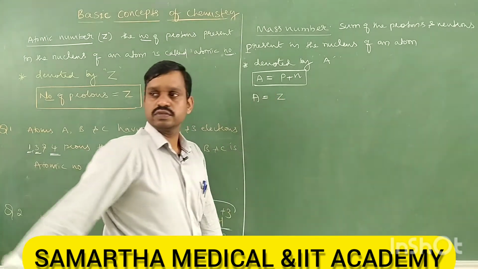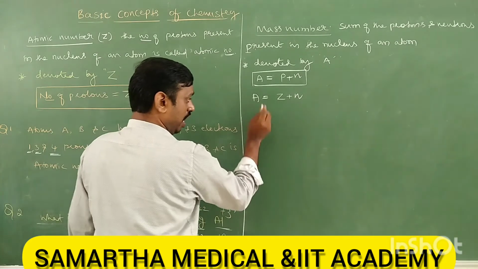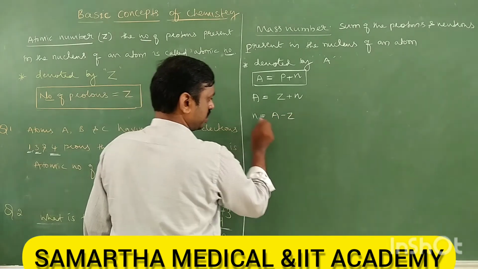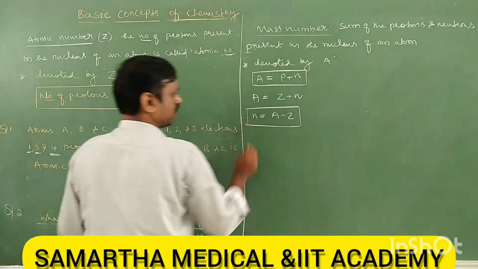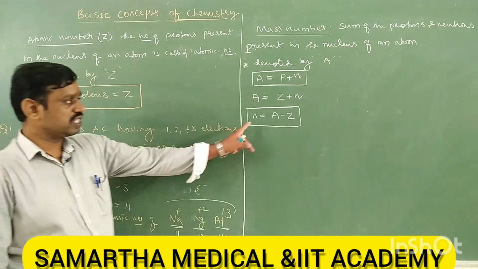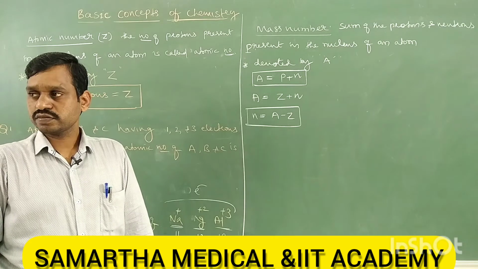Very good. Then number of neutrons N equals A minus Z, where N is the number of neutrons. So by using this formula it is possible to calculate the number of neutrons.